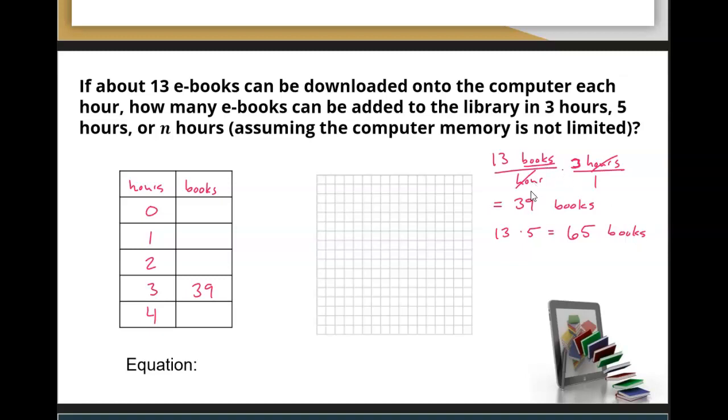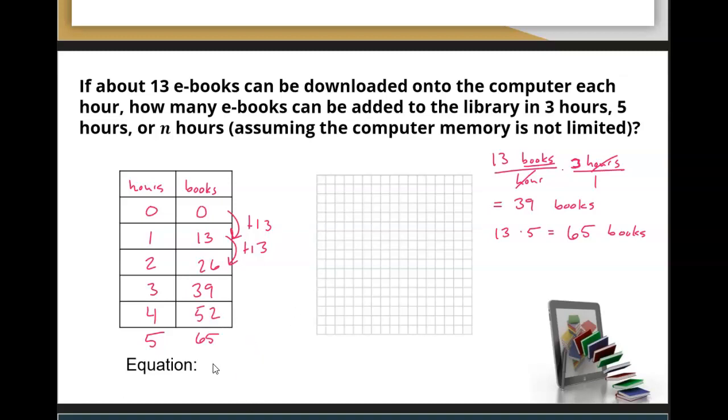13 books per hour times 5 hours over 1. The hours would cancel, we'd get books. So if we had a 5 down here, it would be 65. If we had 0 hours, that would be 0 books clearly. 13 books per hour means we could do 13 in 1 hour. 26, because we're just adding 13 each time, right? Each hour we get 13 more books. 39 plus 13 is 52, and then 65.